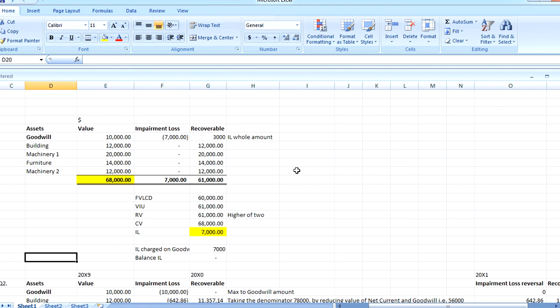Taking one more example. So this is your figure for 20x0, and this will be the figure for 20x1. Now we are taking another example.